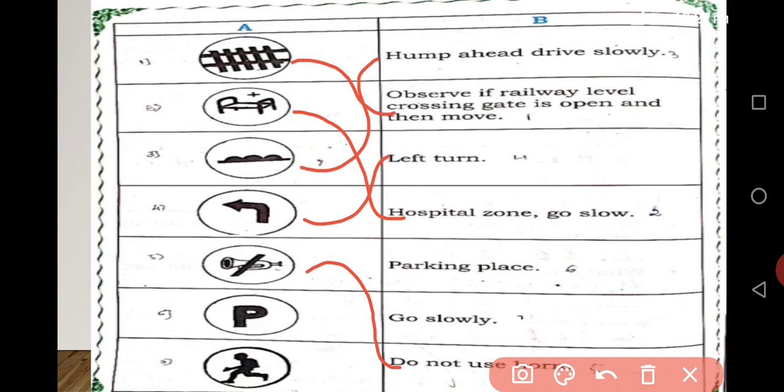Next is parking place. And the seventh one is go slowly. Students, you already studied all these things in your earlier classes. So if you go through your chapter, then definitely it will be easy for you to keep in mind, and it will be very easy to learn by heart.